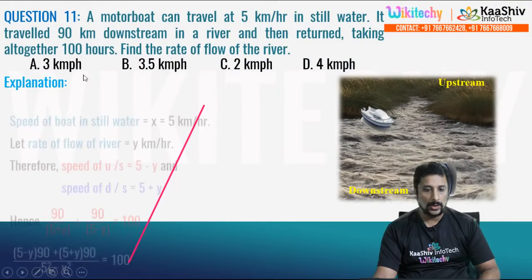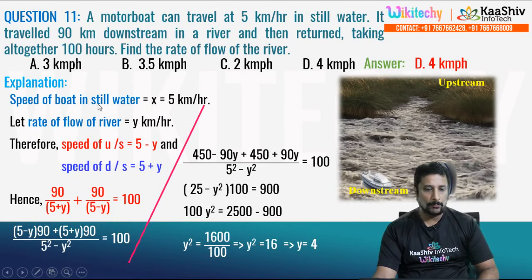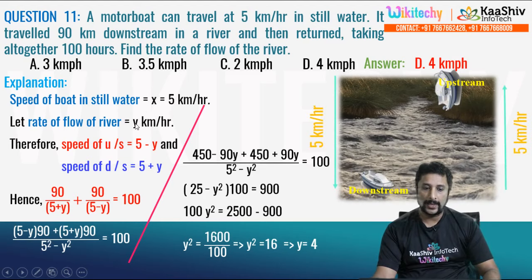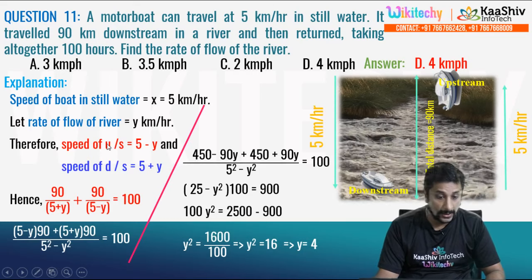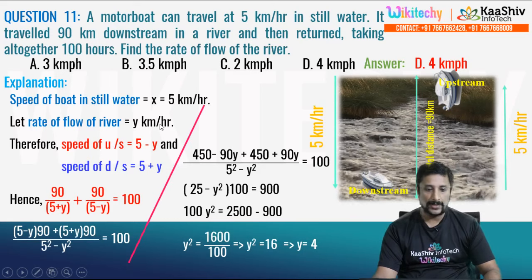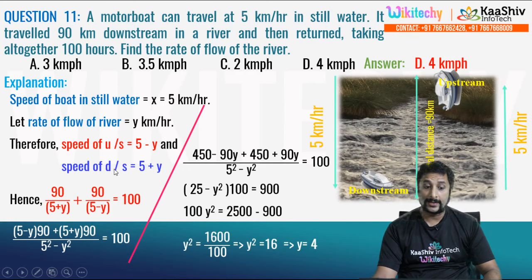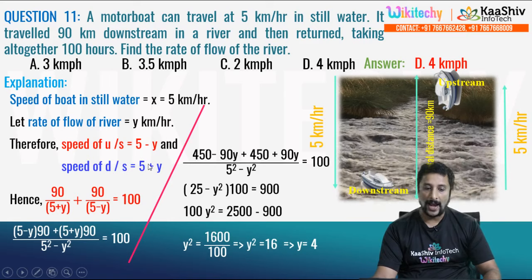So the speed of the boat in still water is x is equal to 5 km per hour. The rate of flow of water is y. The speed upstream is 5 minus y, and the downstream is 5 plus y, because for upstream you calculate the speed of the boat minus the speed of the water. Downstream, you have to add it.